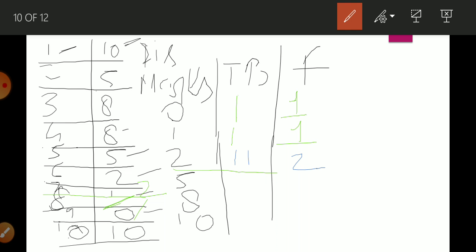Now how many times does 5 appear? 5 appears 2 times, so here we will draw 2 lines and write 2. 8 also appears 2 times, so here we are going to draw 2 lines and write 2. And if we talk about 10, 10 also appears 2 times, so we draw 2 lines and write 2.